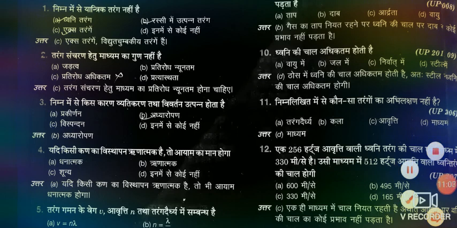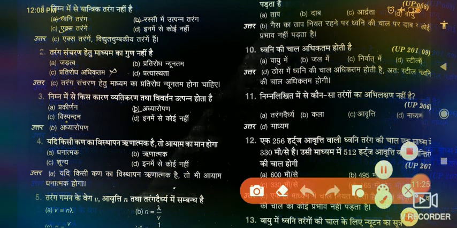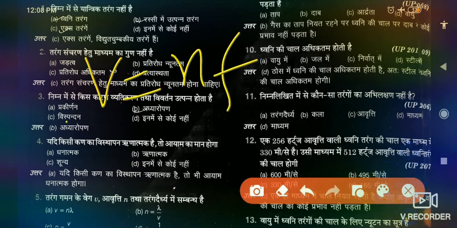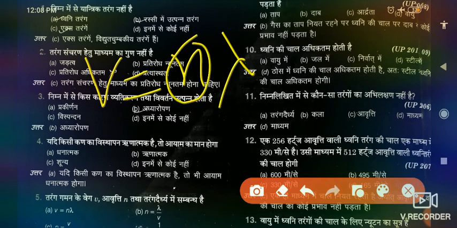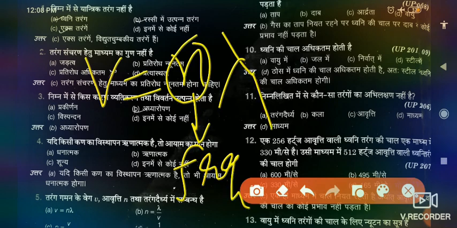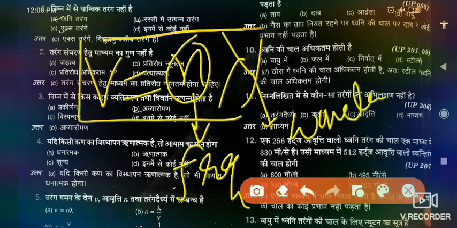There is an extremely important formula from the exam point of view. From this formula, at least one question is asked. Which formula am I talking about? That formula is v equals n lambda. What is n? n is the frequency. And lambda is the wavelength. This formula is extremely prominent because at least one question is asked from it.